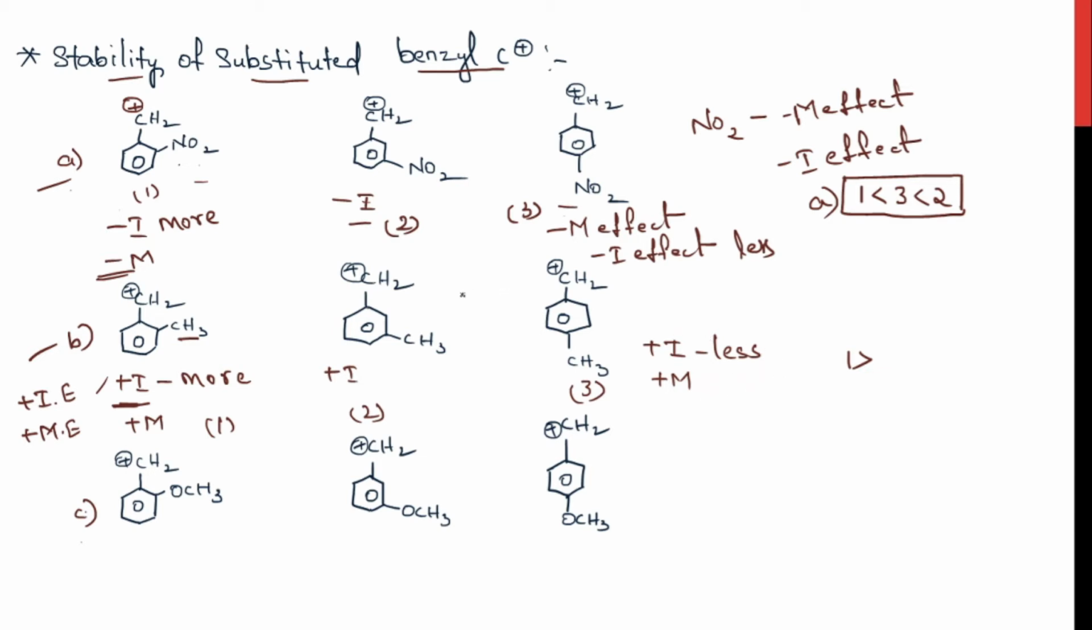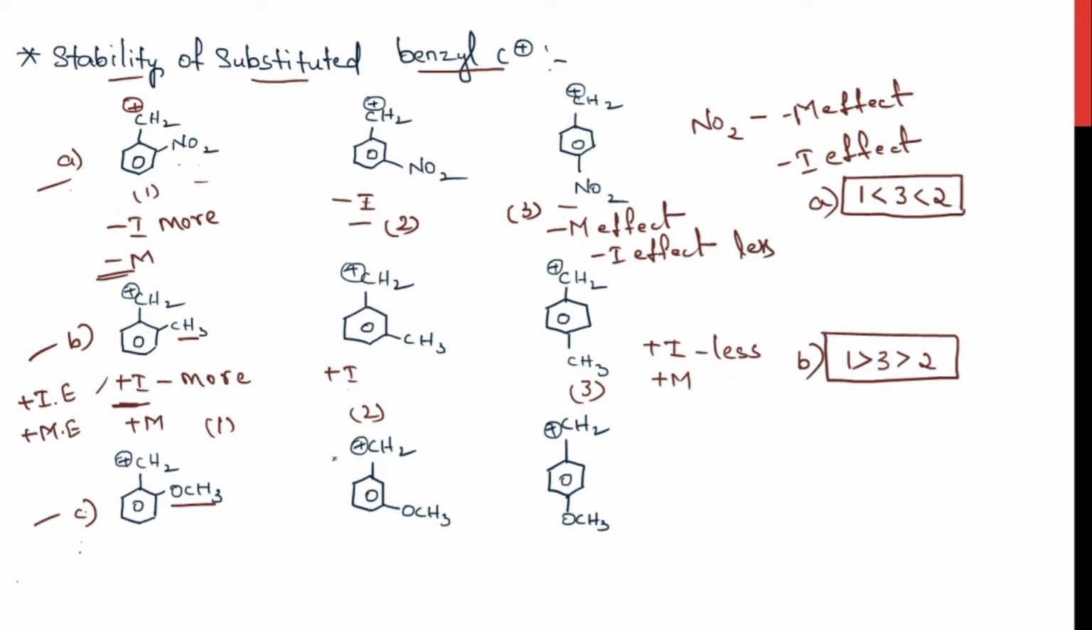And coming to these two molecules, this particular molecule is showing the plus I effect and also the plus M effect. And in this molecule, it is showing only the plus I effect. So this methyl group is donating in two ways and this methyl group is donating in one way. So this would be more stable. The third one would be more stable. Yes, this is the stability order of B type molecules.